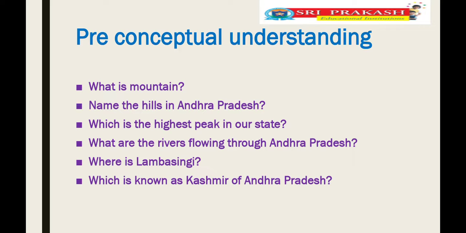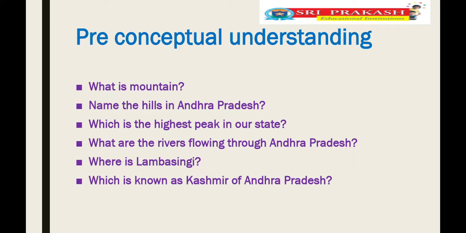Next one. What are the rivers flowing through Andhra Pradesh, children? River Godavari, River Krishna and Penna. These are flowing through Andhra Pradesh. Where is Lambasingi? Lambasingi is located in Chintapalli Mandal, Visakha district. Which is known as the Kashmir of Andhra Pradesh? Lambasingi.